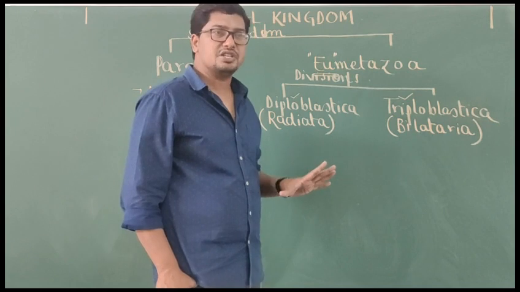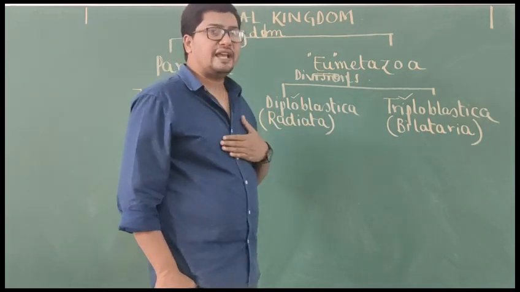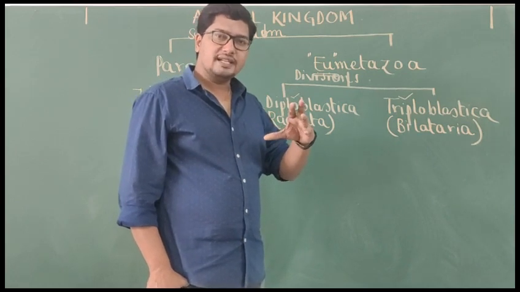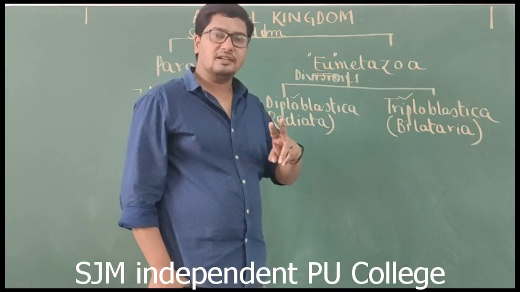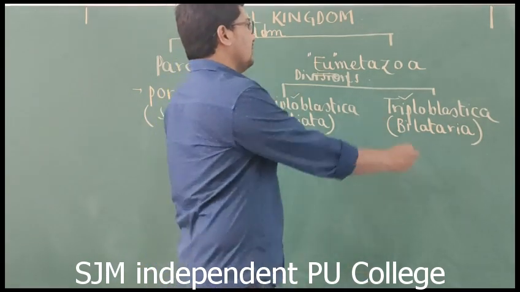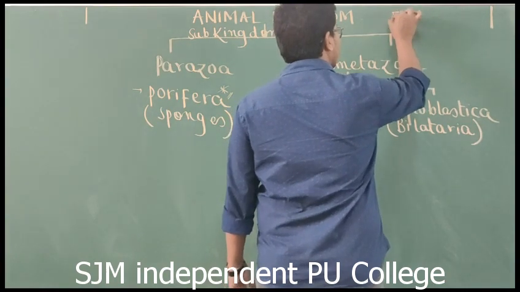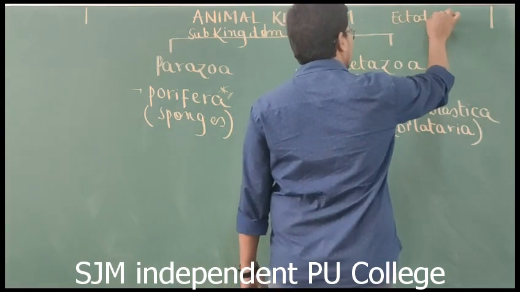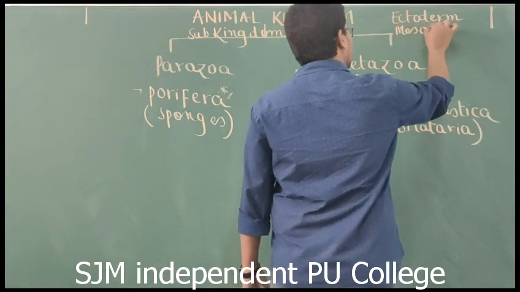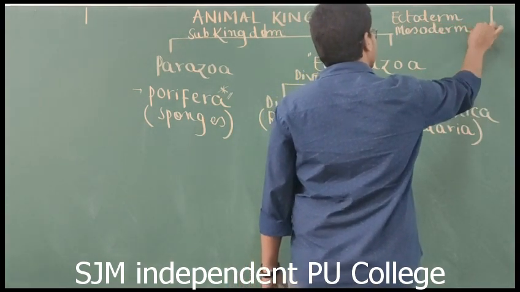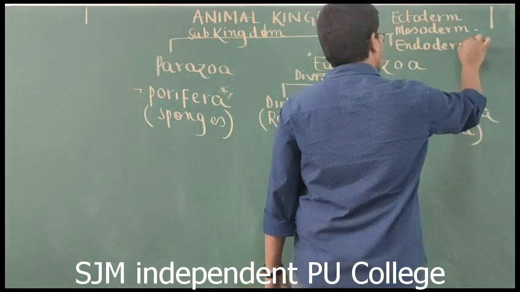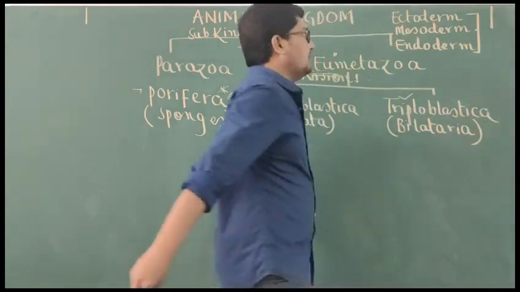If you ask me the question, sir, what are diploblastic animals? My answer is like this: animals whose body is derived from an embryo having only two embryonic germ layers. When we talk about embryonic germ layers, they are like this: outer ectoderm, middle mesoderm, inner endoderm.